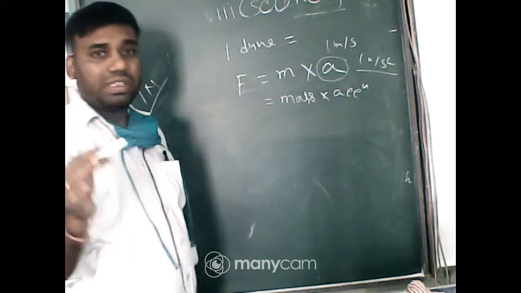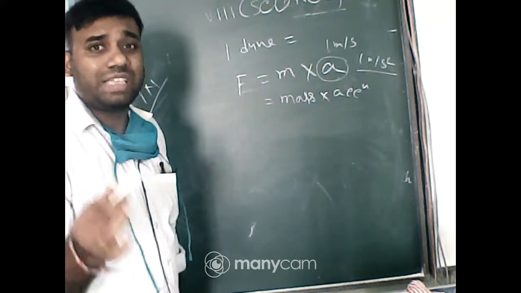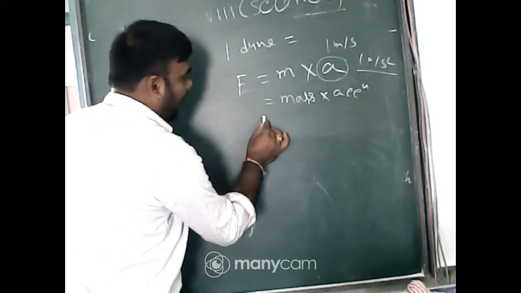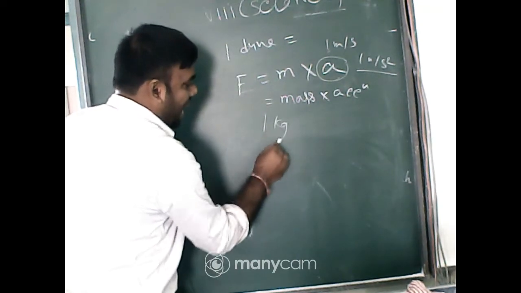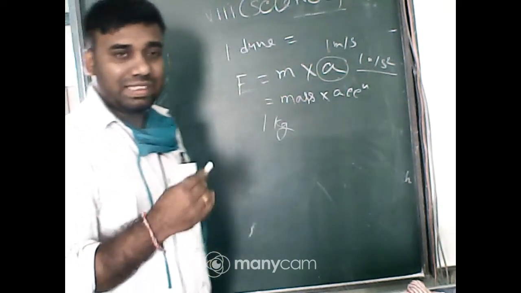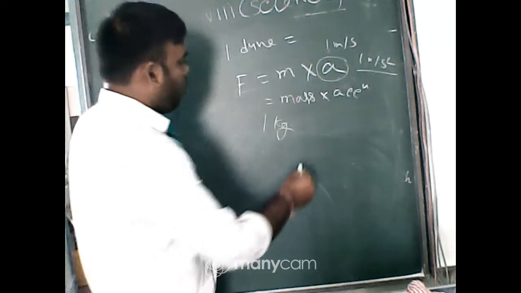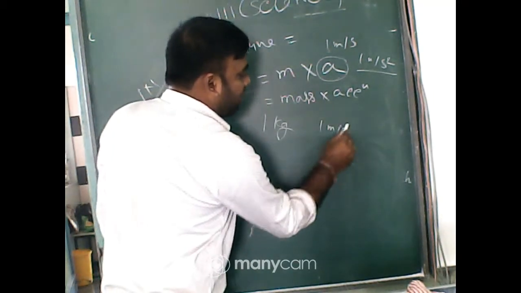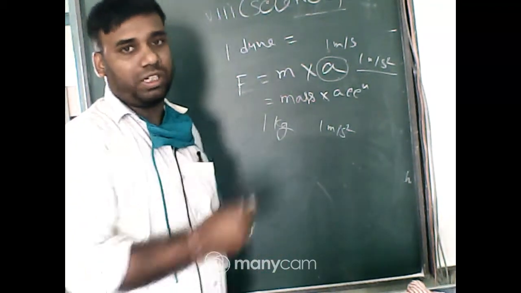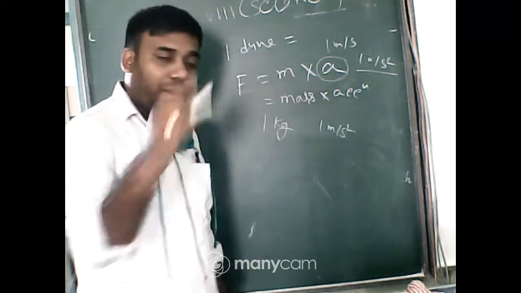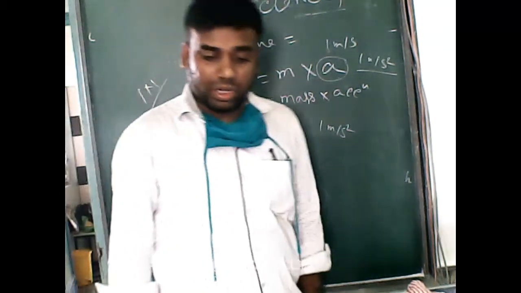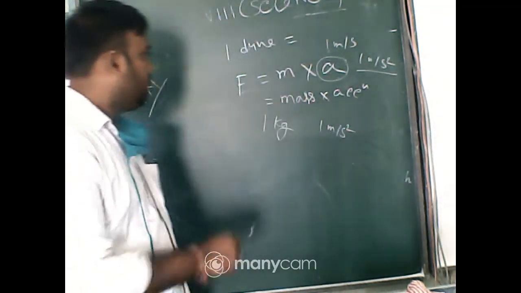If the amount of force applied to a body having mass 1 kg is able to produce 1 meter per second square acceleration on that body, then that amount of force is called 1 Newton. Got it everyone? Again I am repeating it.